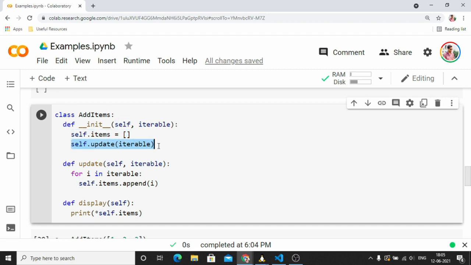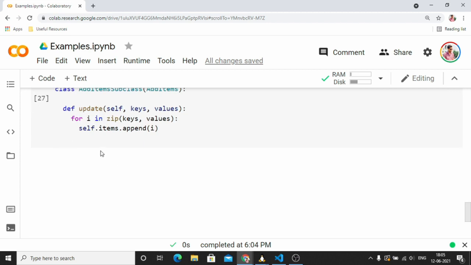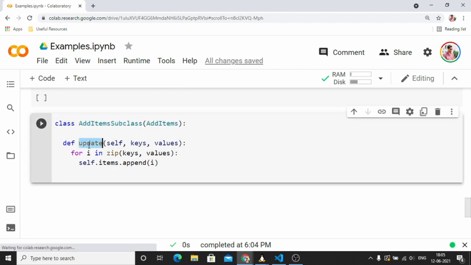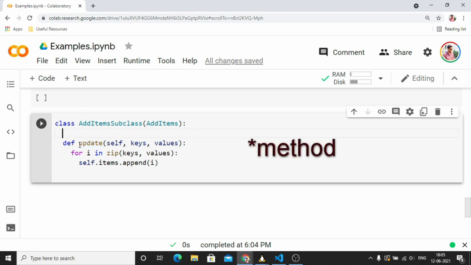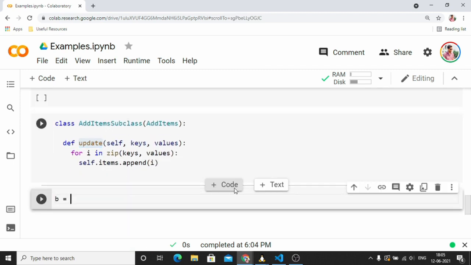Now, what problem will occur is the subclass also has an update function, and when we have the same name function inside a subclass, the initializer is going to call this subclass function instead of calling the parent class function. I will show you by creating an example instance. I am creating an add items subclass. Okay, let me first run it.